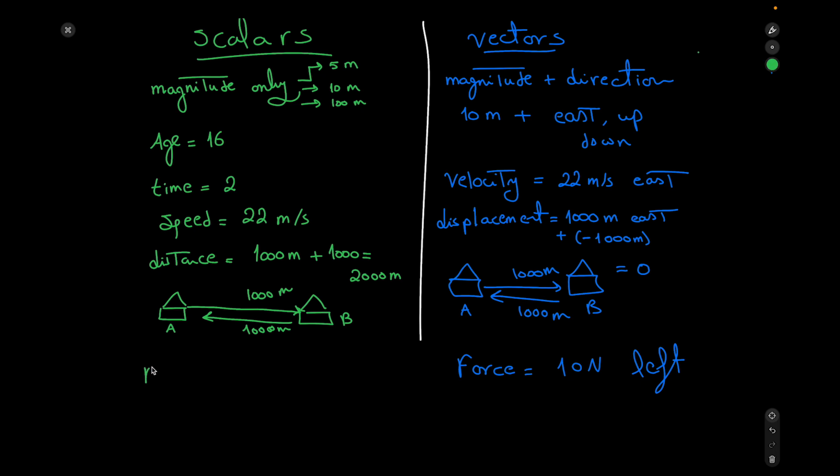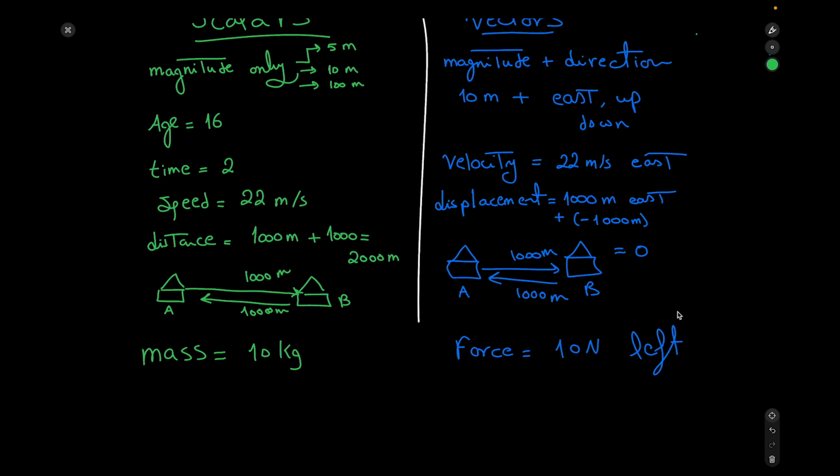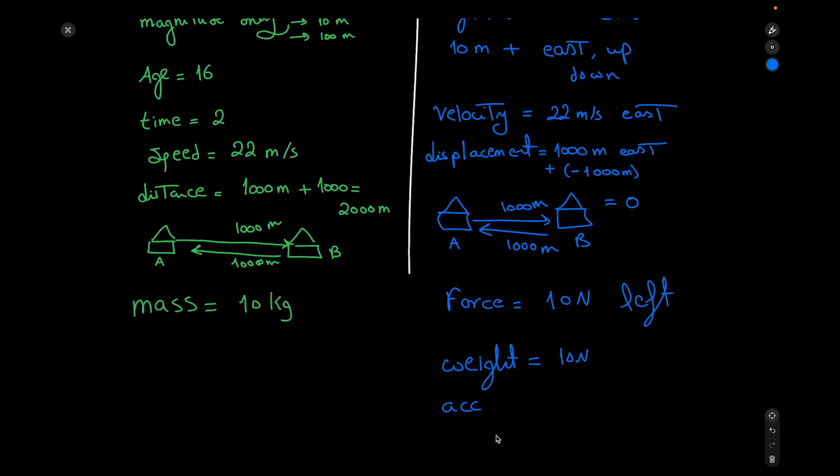After that, we have mass. Mass is considered a scalar quantity. Wherever you go, the mass would be the same value, let's say 10 kilograms. If you go to the moon, to the earth, to Neptune, to Jupiter, it would be 10 kilograms. On the other hand, we have the weight, which changes depending on the position. So the weight of an object on earth can be 10 newtons, but when you go to the moon, it would be a different value. When you go to Mars, it would be a different value. So it's always changing depending on the place that you go to. Acceleration can also be considered a vector quantity that needs a direction to identify it.